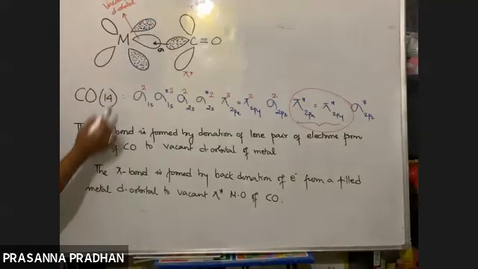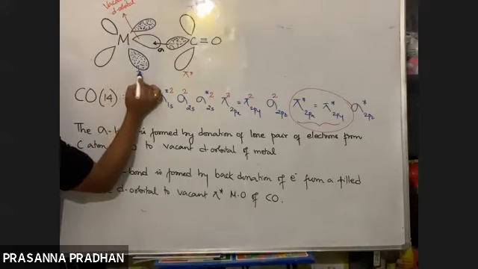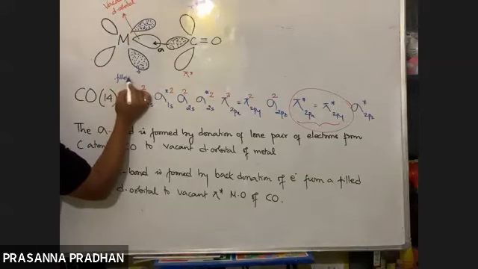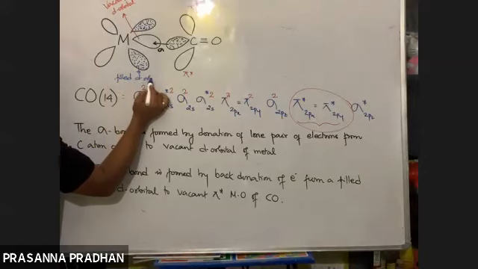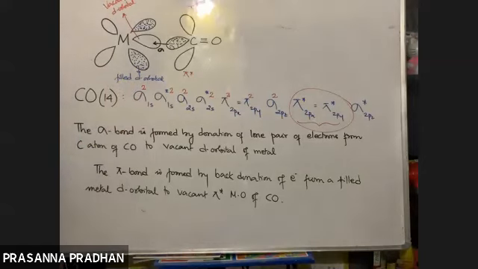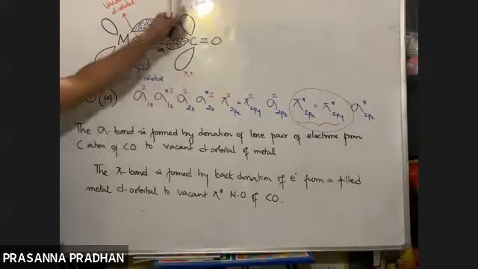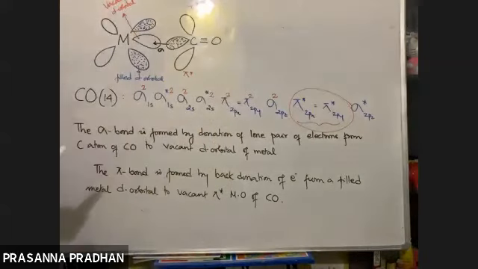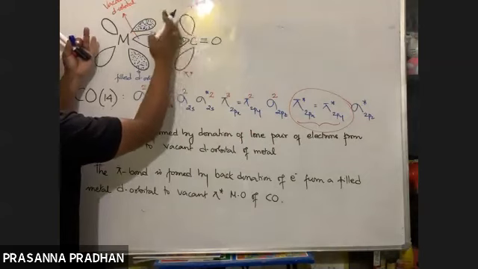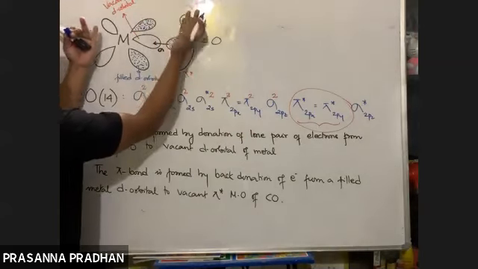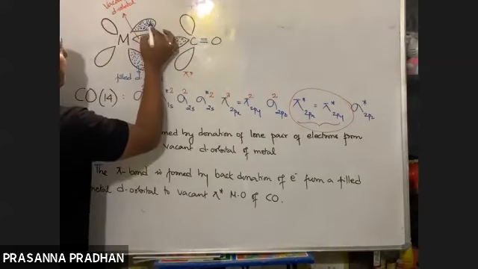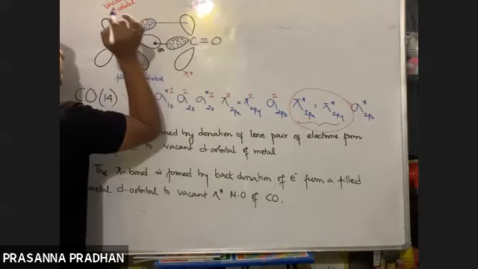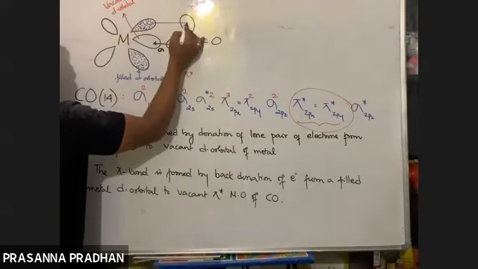So this is your filled d orbital of metal. Okay, filled d orbital of metal. And this is a pi antibonding molecular orbital which is vacant. देखो ना खाली है. Now what will happen in this case? Now, how are they overlapping? These will overlap laterally like this. देखो ना laterally overlap हो रहा है. So now there will be a donation of electron from the metal to the ligand. उल्टा हो रहा है ना?